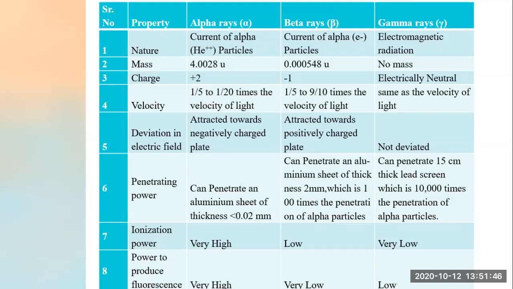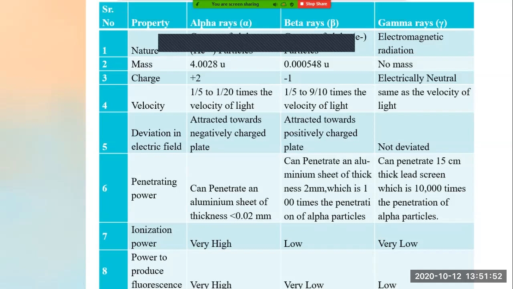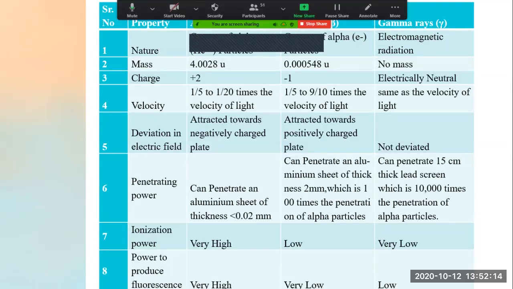Now let's go to the sixth one. Sixth one is penetrating power. Penetrate means going through from one medium to another medium. See, when we take X-rays, if we get fractures, right? We get an X-ray report. So how do we get the X-ray report? Because the X-rays penetrate through our body part, and we can examine where the crack is, where the injuries are, right?